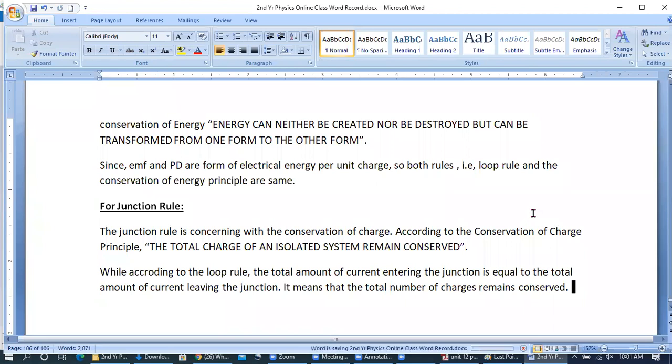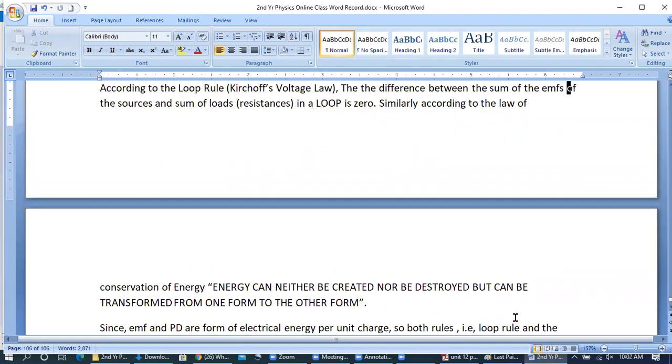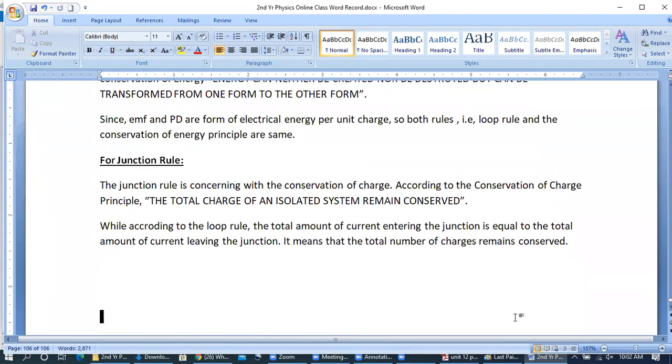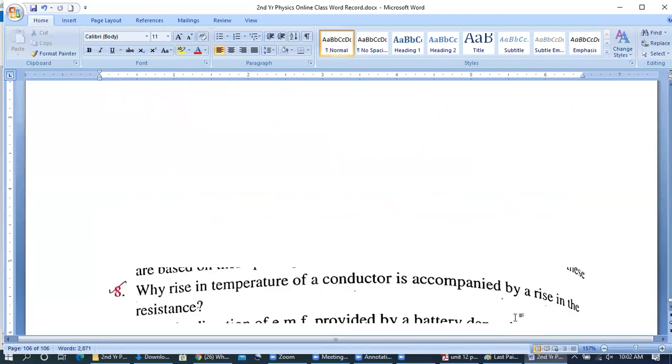Okay, so I think that I must give you the chance for discussion or raising questions, but please wait ahead. I have to tell you that you may also use the equations in this question as well, but this question will become very lengthy. That's why it is enough. So this was the answer for this question, for the junction rule. Loop rule and junction rule have been captured in this system.